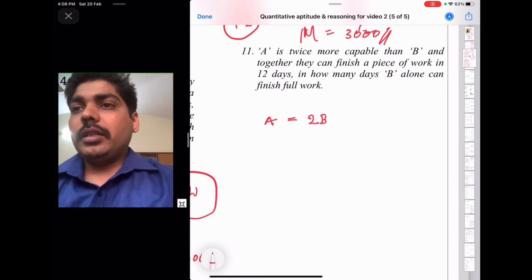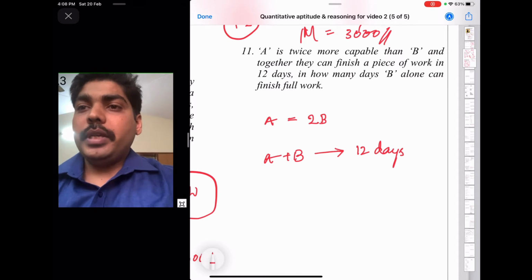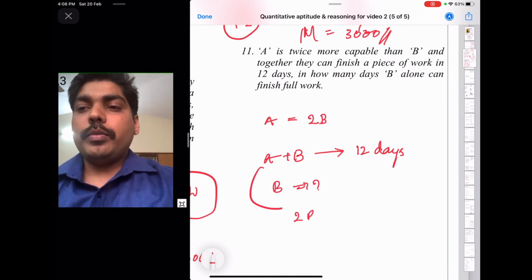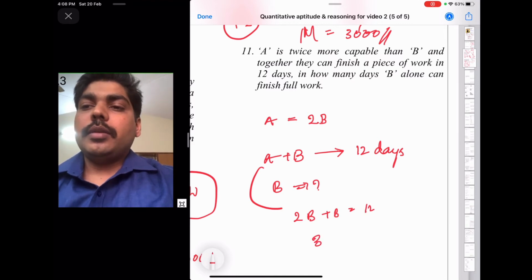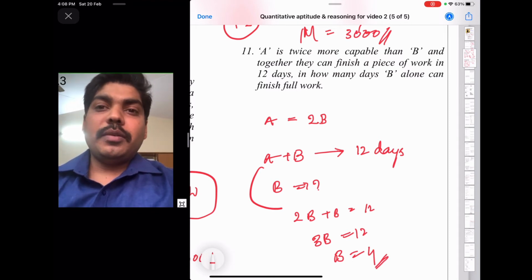Then together they can finish, A plus B can finish a piece of work in 12 days, and in how many days B alone can finish the full work. Now A is equal to 2B, so instead of A you can write 2B plus B is equal to 12 days, 3B is equal to 12 days, B is equal to 4 days. So B will complete the work in 4 days.